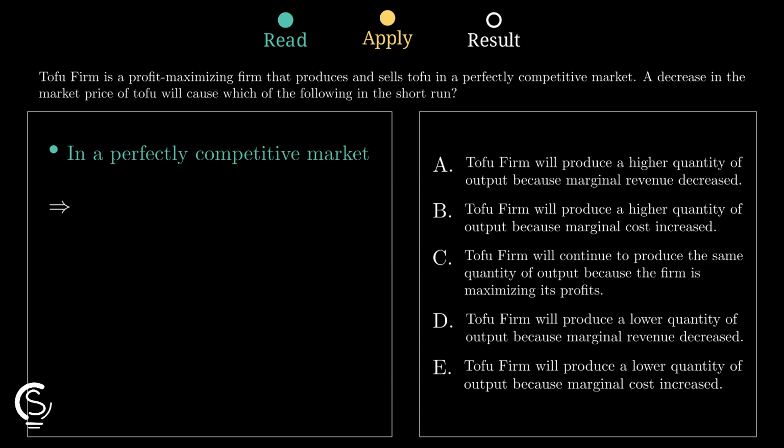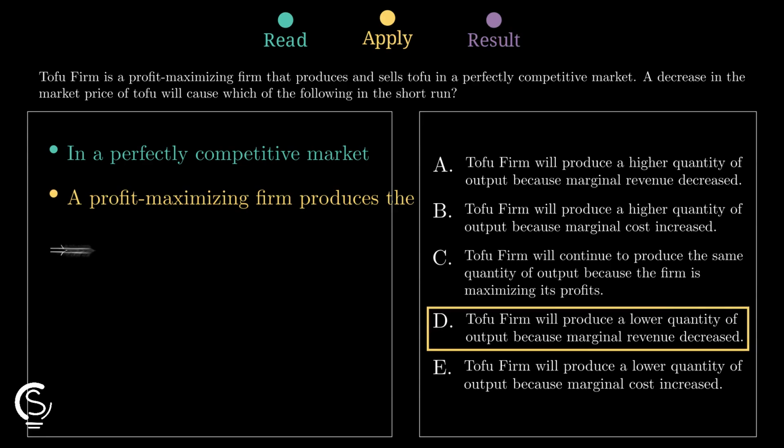If the market price drops, the marginal revenue curve shifts downward, changing the intersection point on the graph. Lower marginal revenue requires the firm to reduce production quantity. Option D is the correct choice.